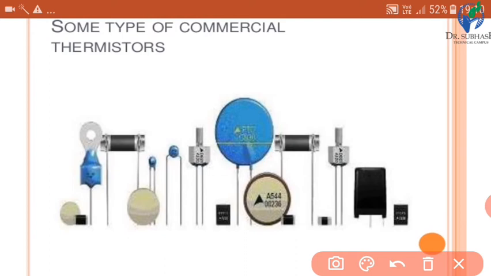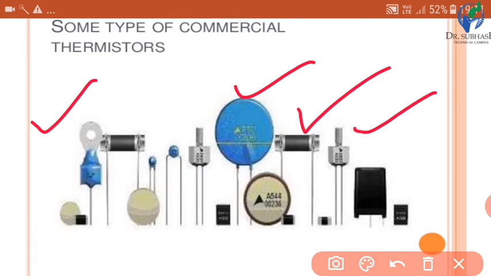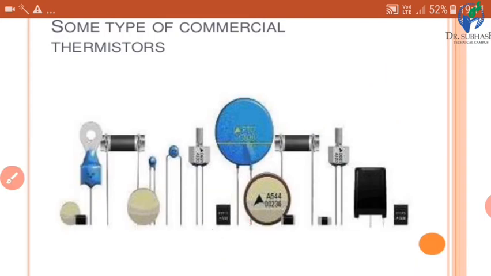So we can see this type of thermistor we can mount using a bolt. Okay, this is also a thermistor, this is a thermistor. So these are the different types of commercial thermistors. Here we can see this thermistor is in the form of an IC. So thermistors are also available in the form of IC. Okay, so we can use the type of thermistor as per our requirements.